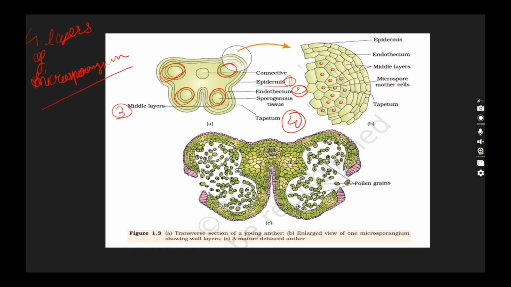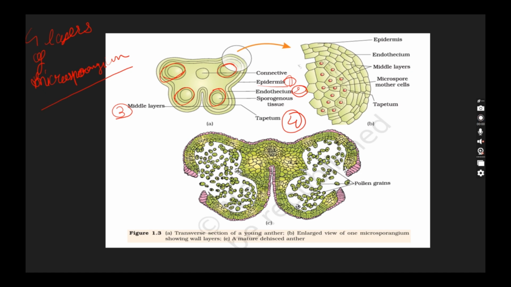You need to know this, it is the most important. And the question will be asked, which are the layers which do the protection? So you will answer epidermis, endothecium, and middle layer do the protection. Tapetum doesn't give protection. The tapetum is the layer which nourishes the pollen grain.